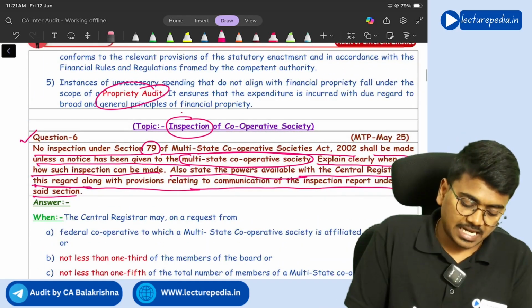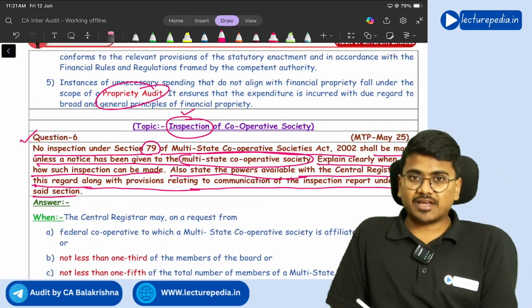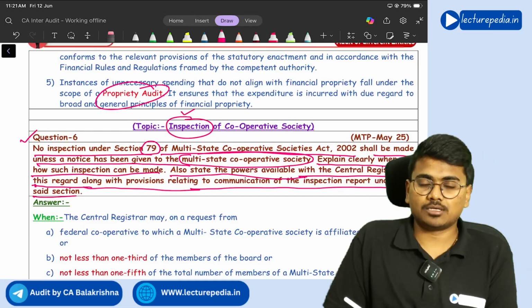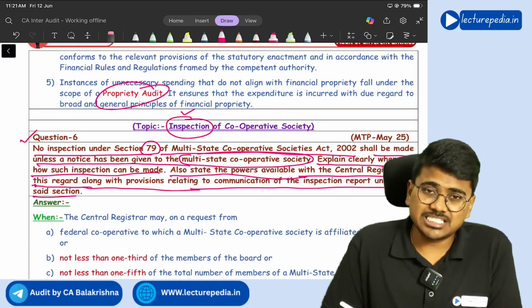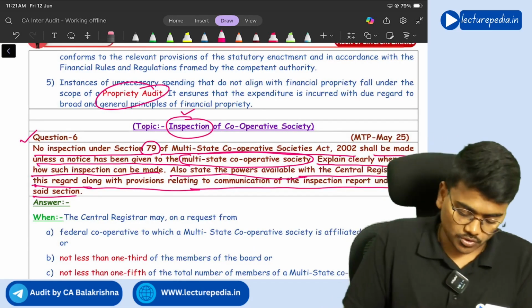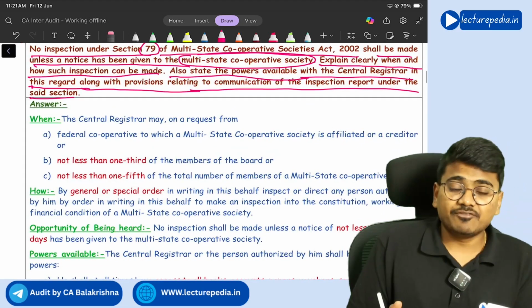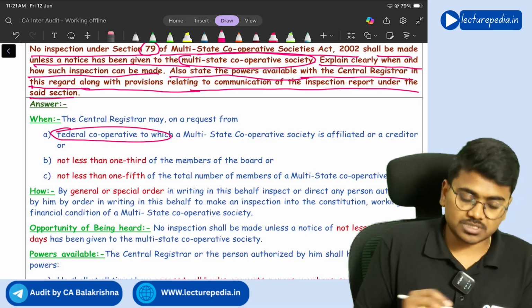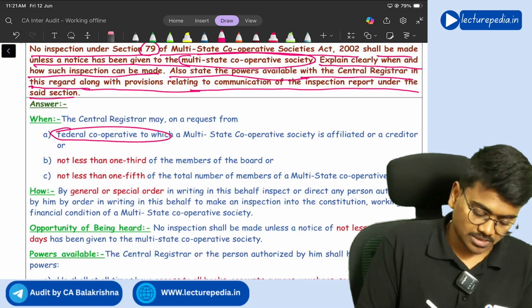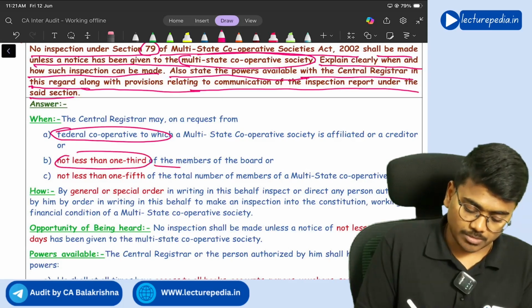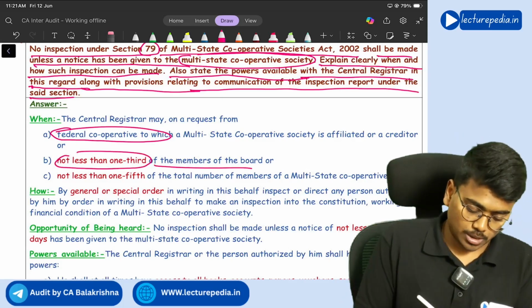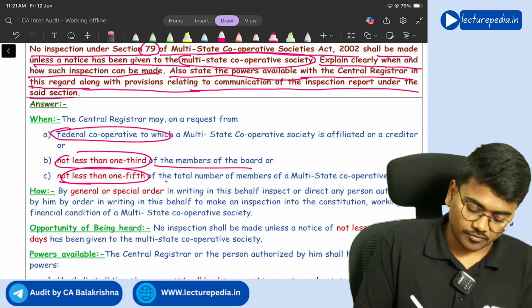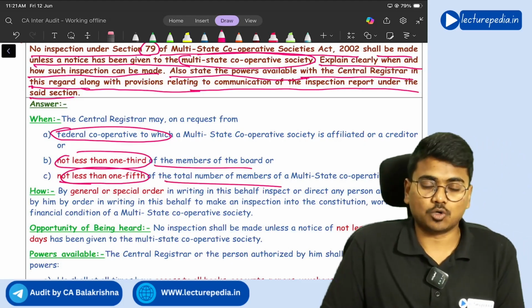So now they are asking about inspection: when can the central registrar order the inspection of a multi-state cooperative society? In the following situations: if it has been requested by a federal cooperative society, or it is requested by not less than one third of the members of the board, or not less than one fifth of the total members of the multi-state cooperative society.